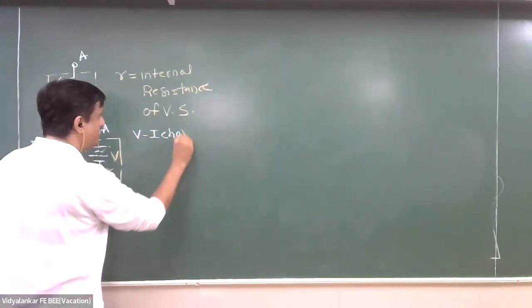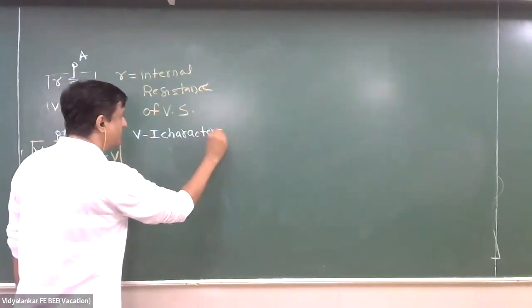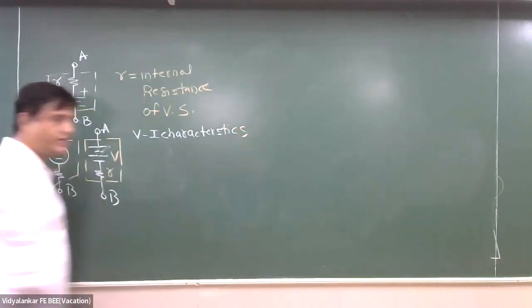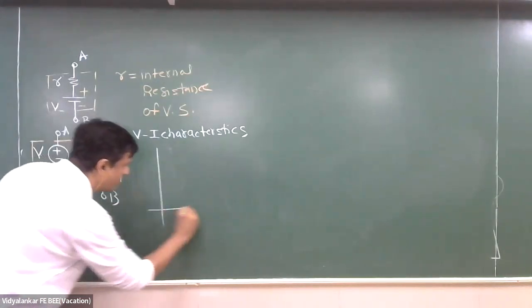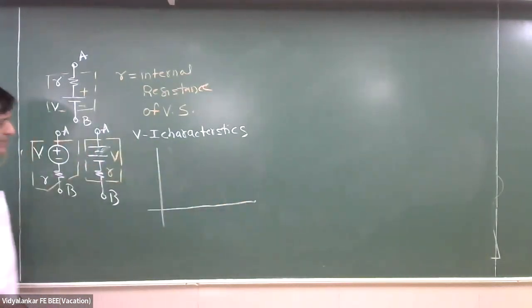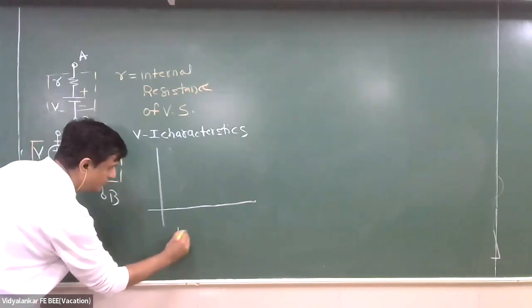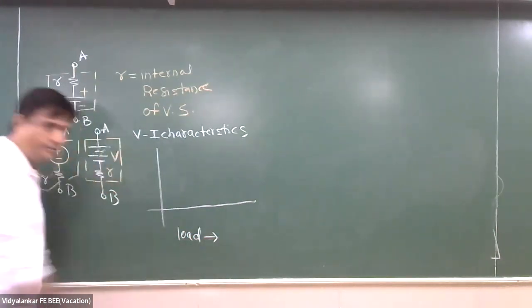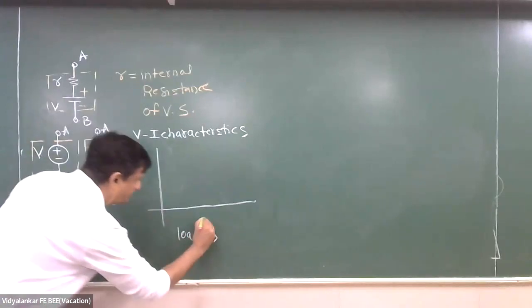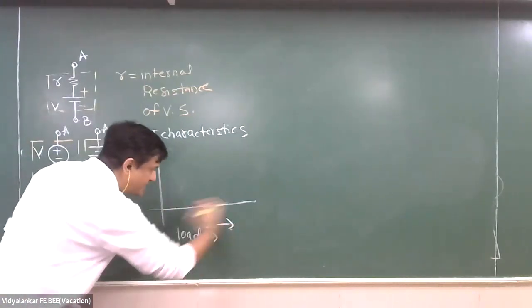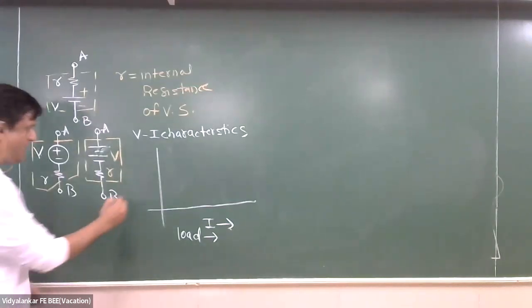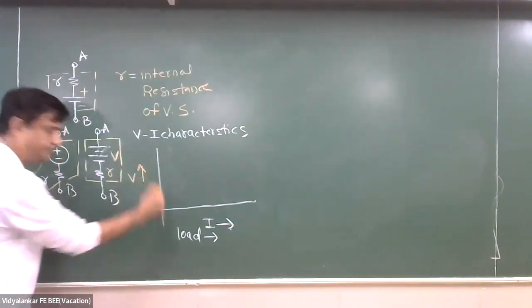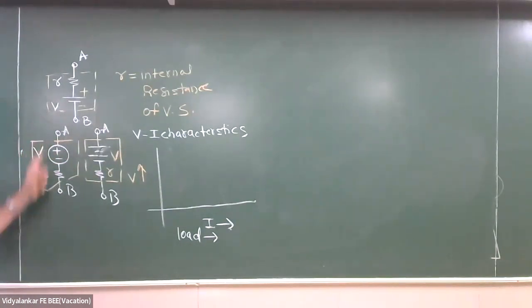VI characteristics for a voltage source. Okay, what do I mean by VI characteristics? I will apply some load. So I will draw some current from this voltage source, and then I will check the output, which is the voltage of a battery.